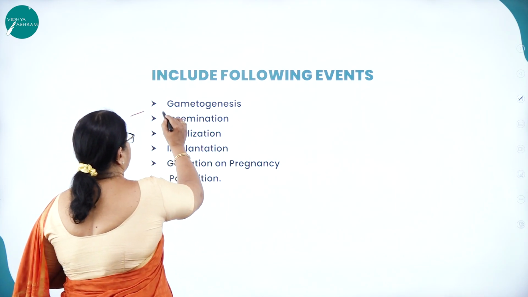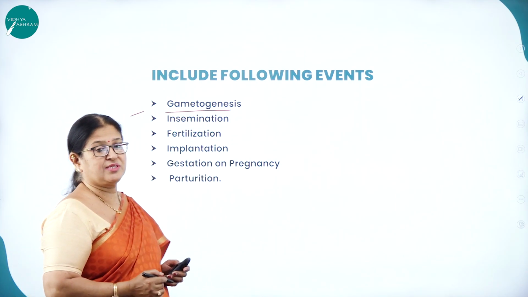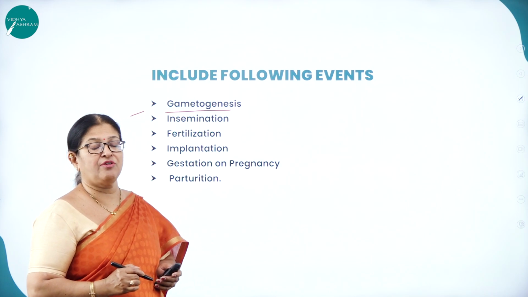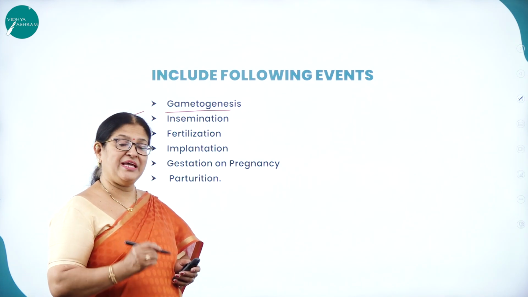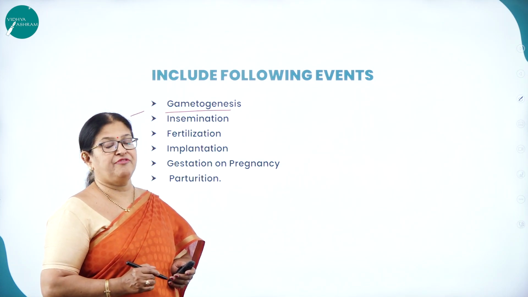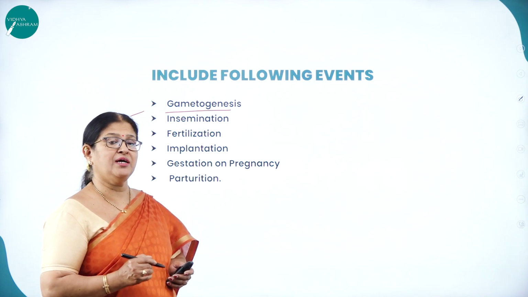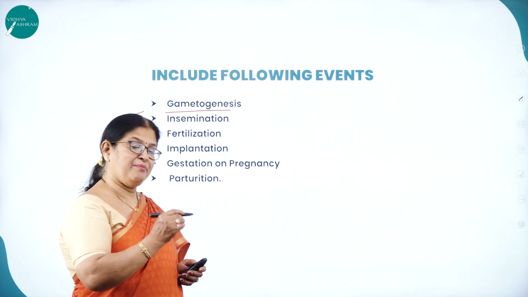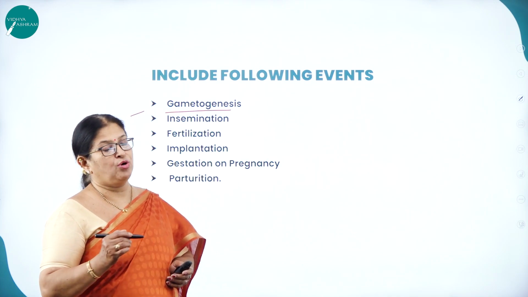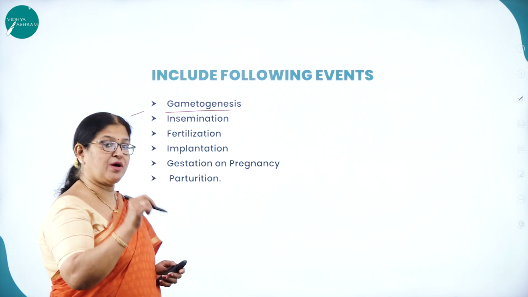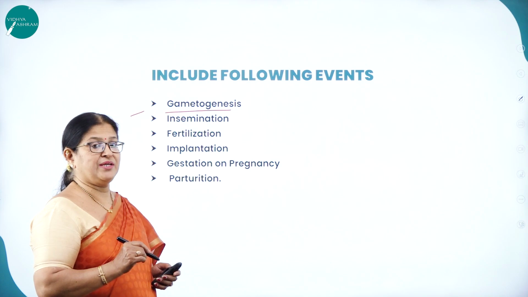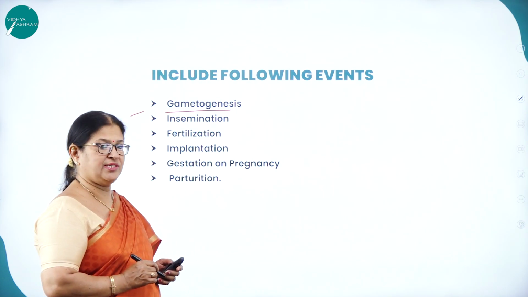Then the reproductive events in humans include the following very important events. First one is called gametogenesis. What is gametogenesis? It is the process of formation of gametes, that is the male gamete called sperm and the female gamete called ovum in the reproductive organs, namely sperm in the testis and ovum in the ovary. That process of formation of gametes is called gametogenesis.